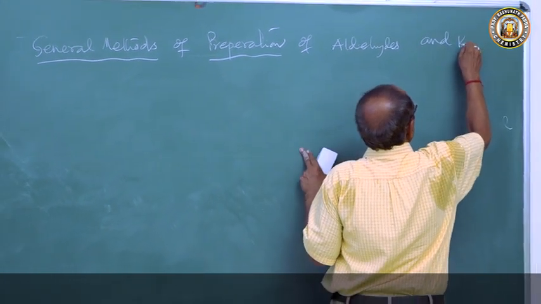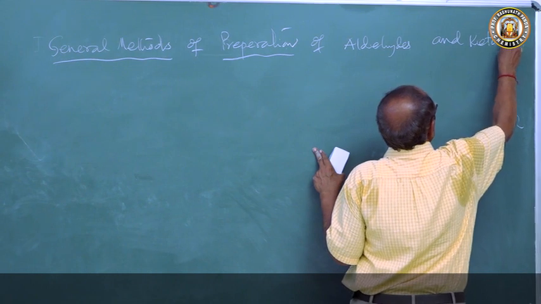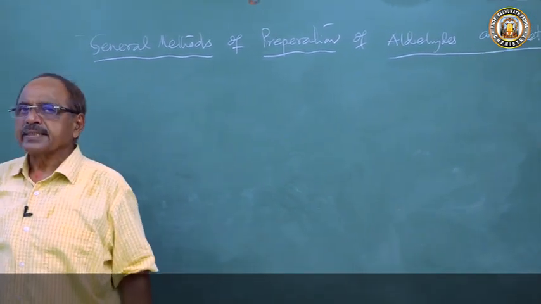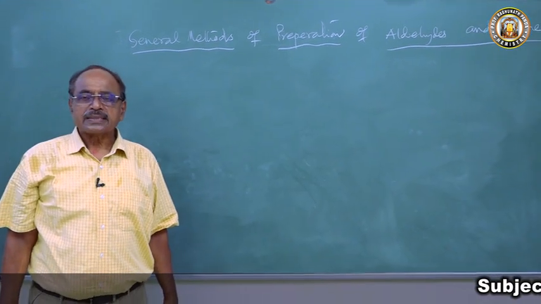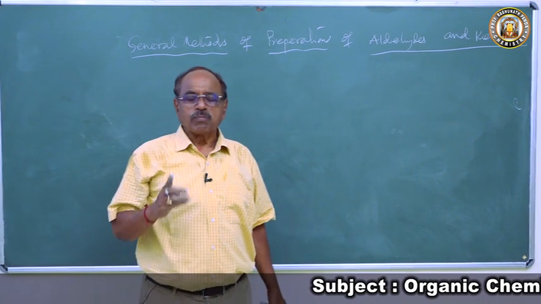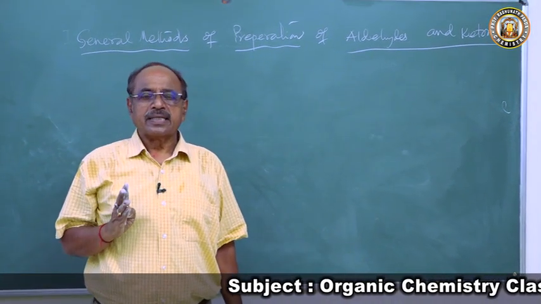Because both contain one functional group, the CO group, both aldehyde and ketone can be prepared by the same method. That means they can be prepared from alkyl halides.